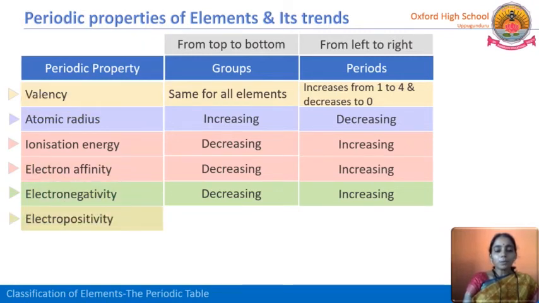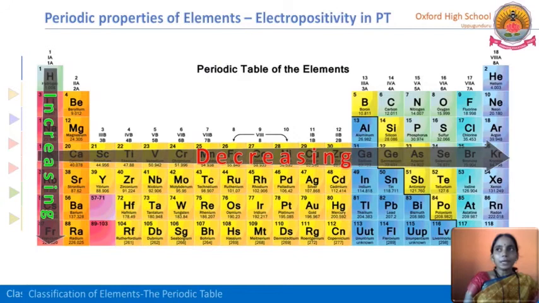Next one is electropositivity. Just now we discussed that negativity means attracting electrons, but here the capacity or tendency to lose electrons gives the positive nature. So losing electrons means electropositivity. What will happen here from top to bottom in a group? The tendency to lose an electron is increasing in a group, because here the nuclear force of attraction is less. So it is easy to lose an electron from its outermost orbit.